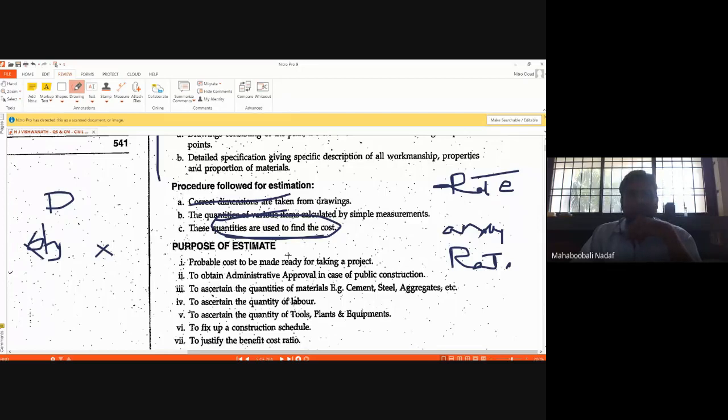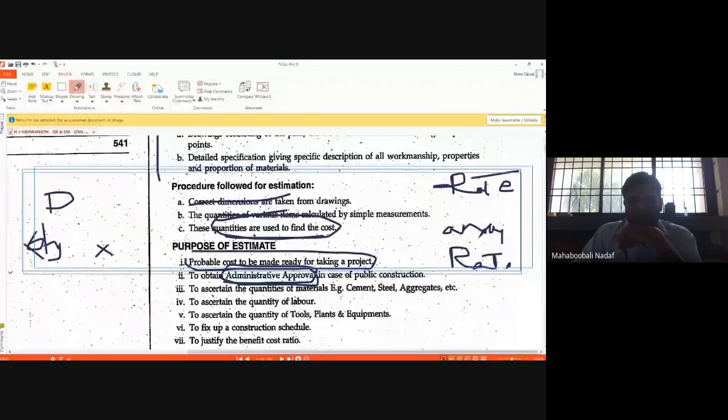Now, this is about the estimate introduction. Generally, why do we require an estimate? You want to know the probable cost. In government work, or before the contract is given, you want to have the administrative approval. For that reason, you want to do the estimate.